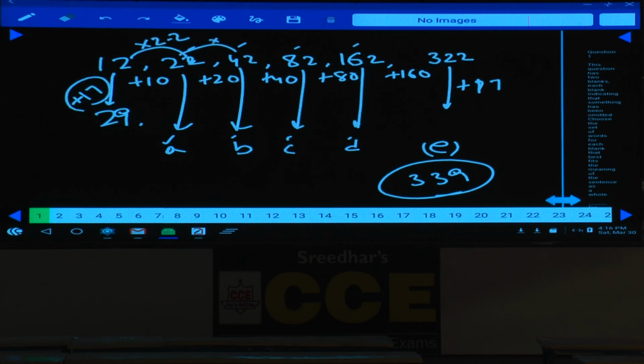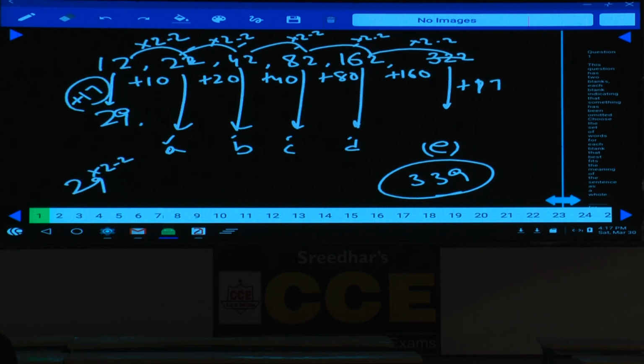Then 22 into 2, 44 minus 2 is 42. And 42 into 2 minus 2. And here again into 2 minus 2. As it is into 2 minus 2 here, 162 into 2 minus 2, 322. And similarly starting with what? 29. Now we need to find out 29 into 2 minus 2. How much? 56. Now 56 into 2 minus 2 is how much? 110.